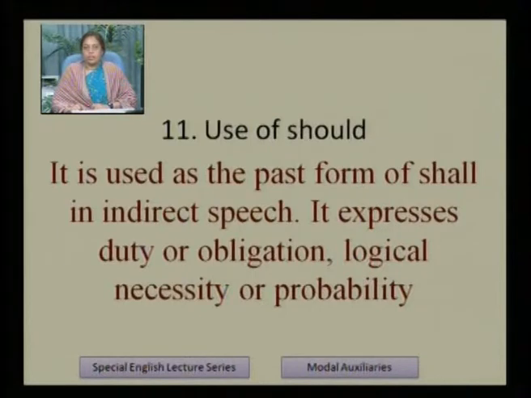Use of should. Now we will see the use of should. How should as a modal verb is used in sentences. It is used as the past form of shall in indirect speech. It expresses duty or obligation, logical necessity or probability. So in these situations, in these circumstances, we can use should.